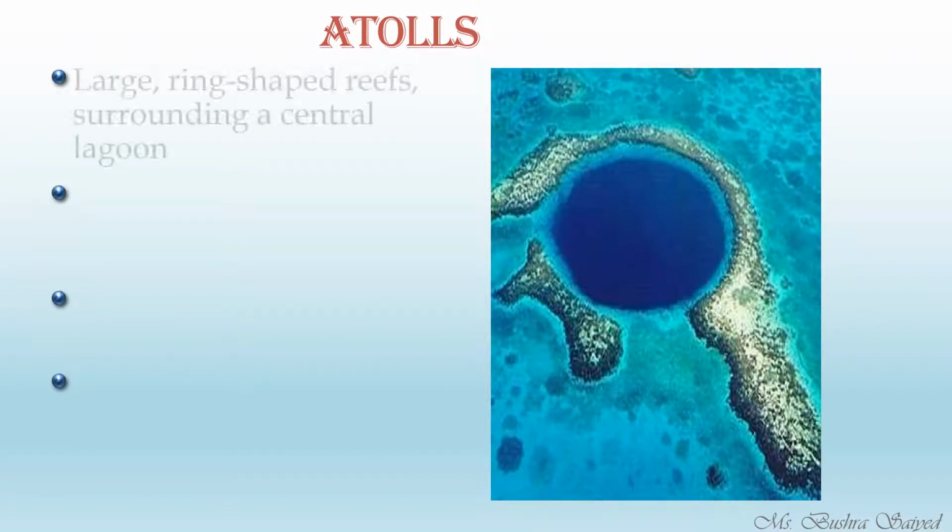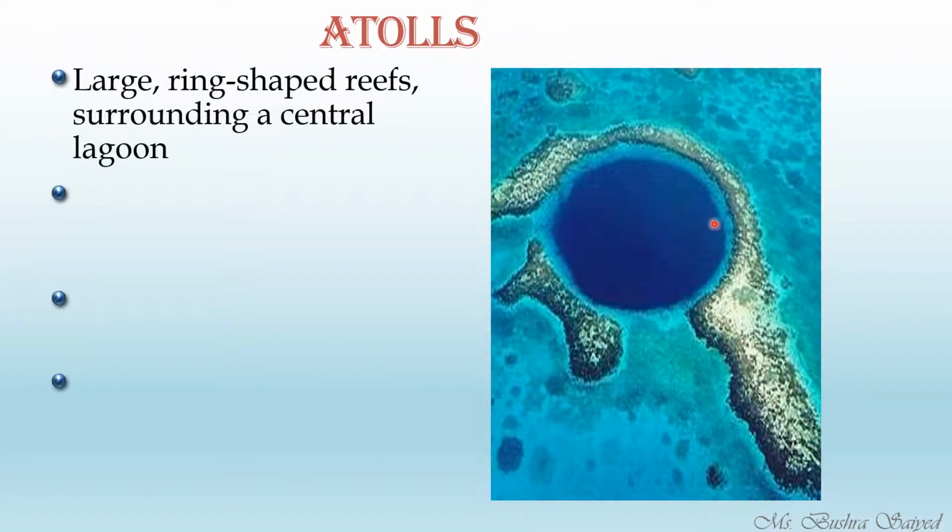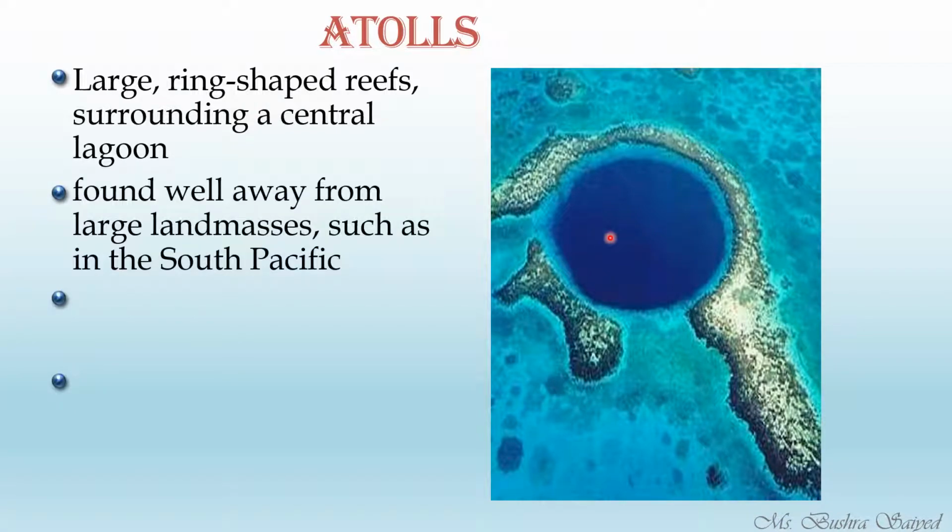Coming to the third one, that is atolls. Atolls, we know that it is separated far from land, but it is a ring-like structure. The coral reef is mainly a ring or a horseshoe shape like structure. So this is your coral reef. This is the sea and this is the lagoon which the coral reef has enclosed. Found well away from large land masses, found in the South Pacific Ocean. So it is very far away from the land.